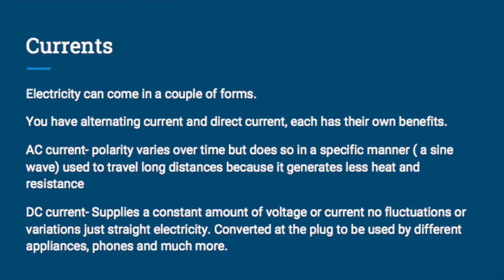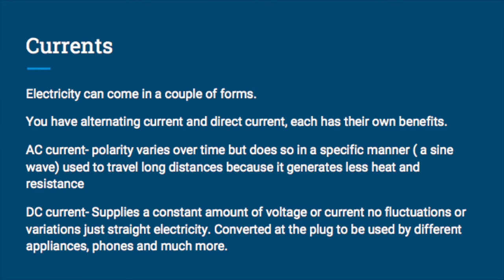Currents. Electricity can come in a couple forms. You have alternating current and direct current. Each has their own benefits. AC current. Polarity varies over time, but does so in a specific manner, a sine wave. Used to travel long distances because it generates less heat and resistance.